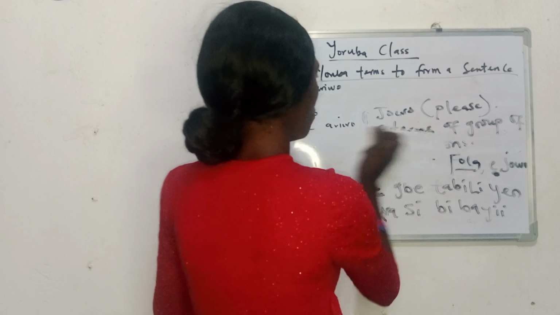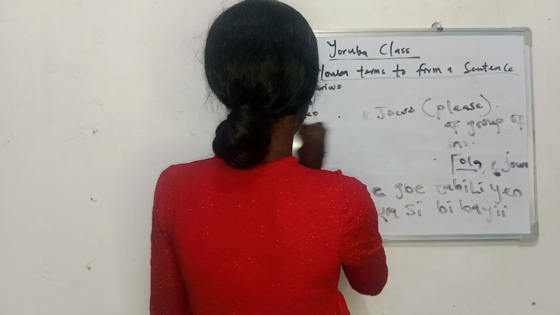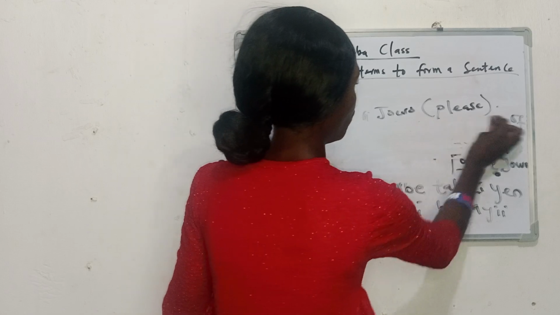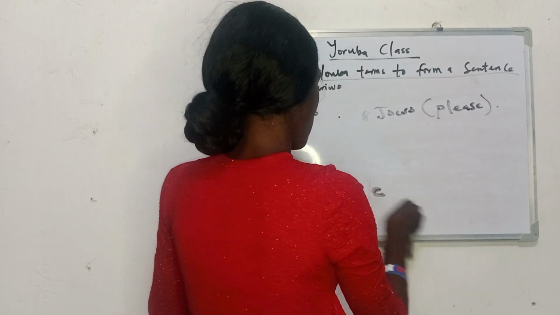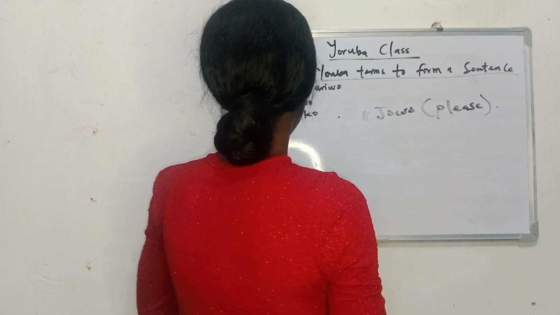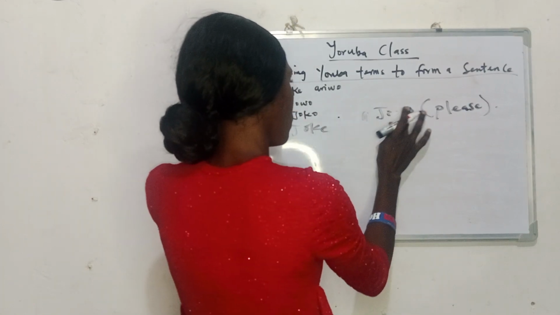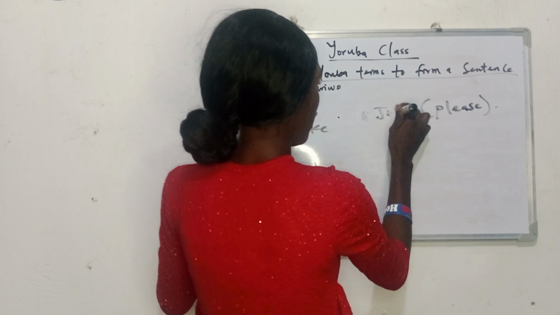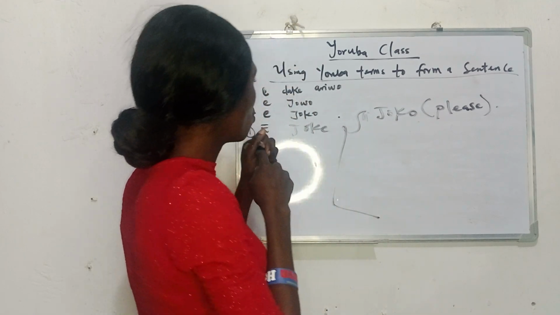Now we'll be moving to ẹ jókòó. Ẹ jókòó. So now we have ẹ jókòó. Now, we want to use this one to make a sentence.